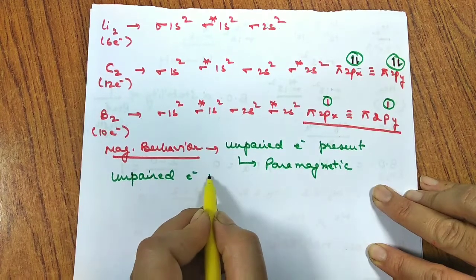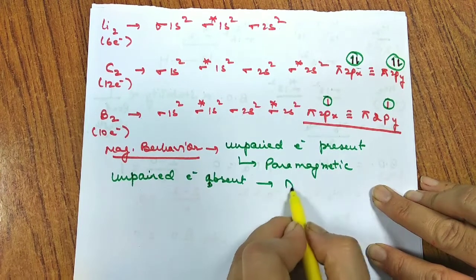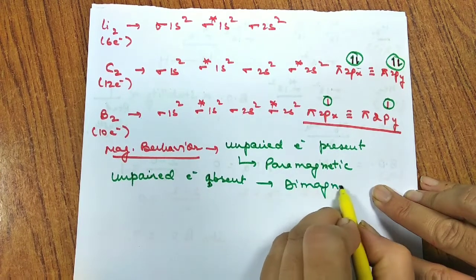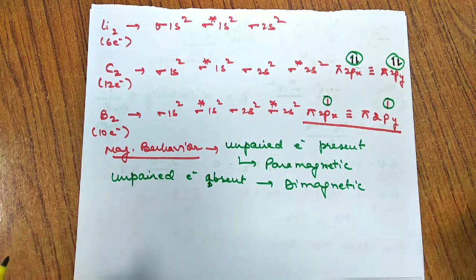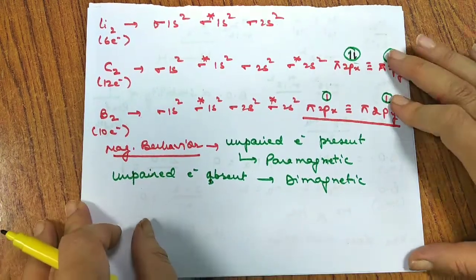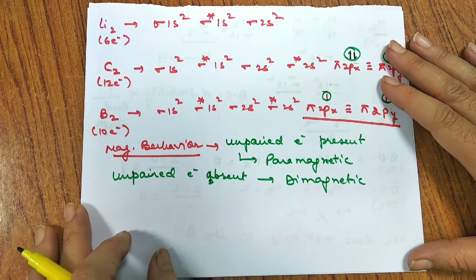So if unpaired electrons are absent, the species will be diamagnetic. And if unpaired electrons are present, like in the case of boron, the species is paramagnetic. So this is also a positive aspect of molecular orbital theory, how to find the magnetic behavior.